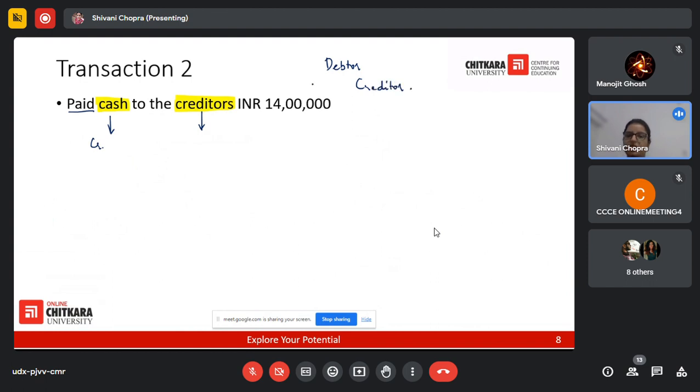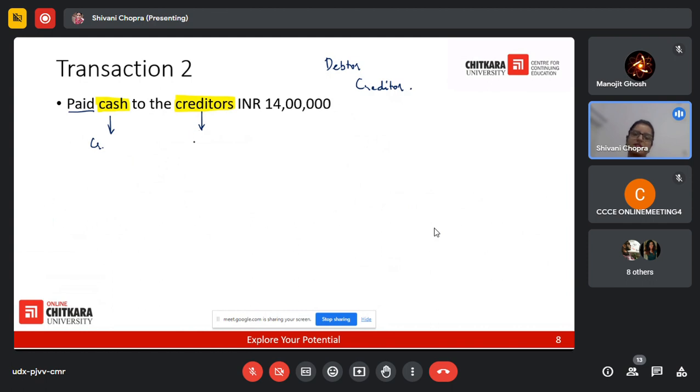A debtor is somebody who is supposed to give money to the business because the business has made sales to him on credit. He is a customer to whom we made credit sales. So he's a debtor. A creditor is somebody to whom the business needs to pay because we have taken some supplies or services from him on credit. So he is a supplier from whom we have taken goods on credit. So that's a creditor.